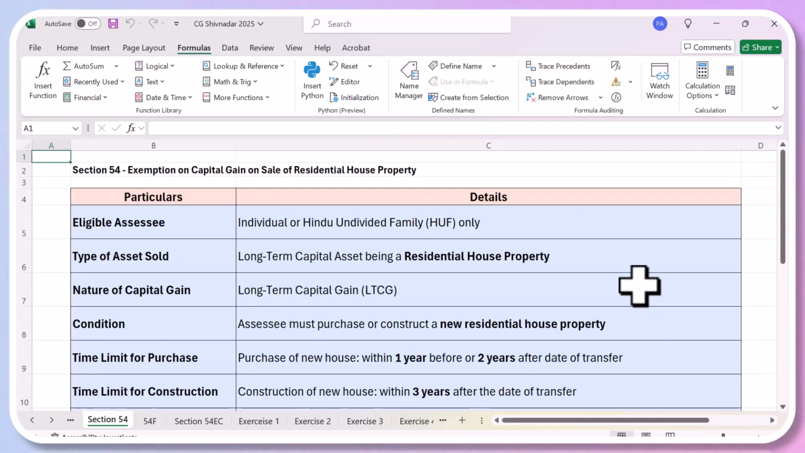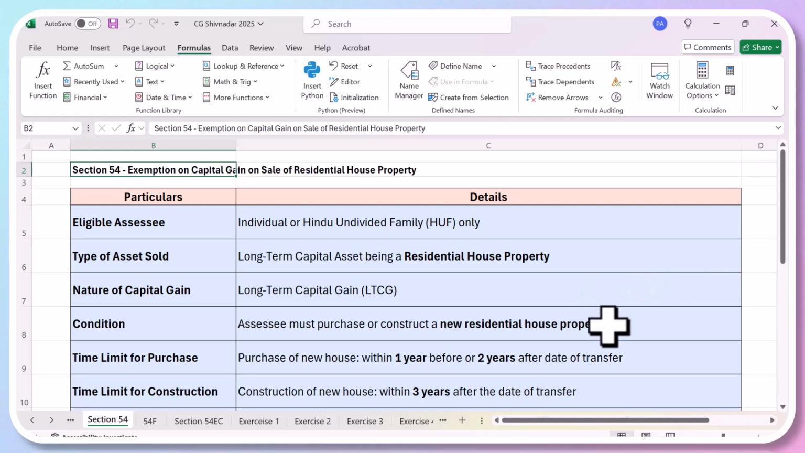I'll just give you a summary of this. So this is section 54. That means if you have made a capital gain by selling a house, okay, then you can save your tax. Okay, you don't have to pay tax if you take an exemption under section 54. That means this exemption is on the capital gain on sale of residential house property. That means this is only in case when you sell a residential house property, this exemption will be available to